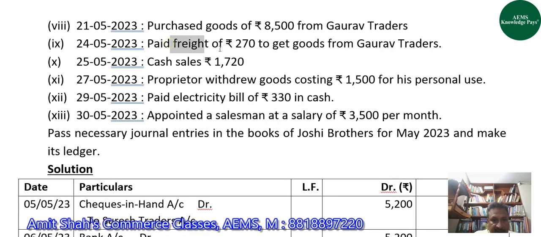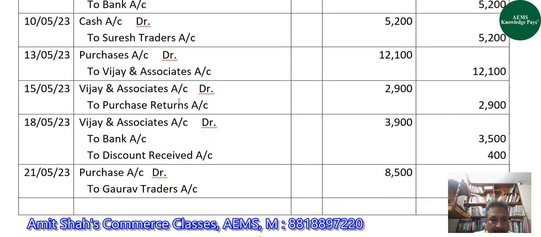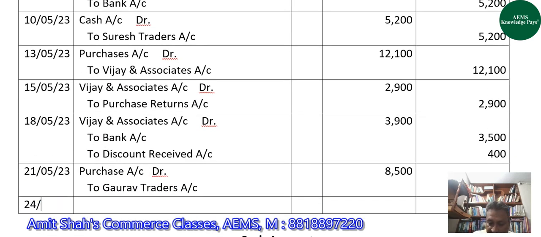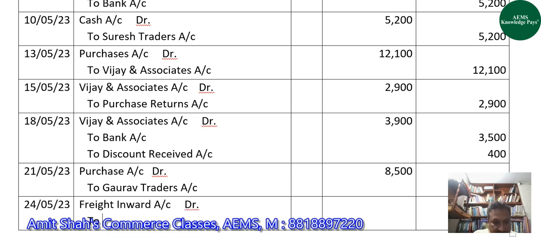Then, after this, the goods we purchased from Gaurav Traders, to get those goods to our business, we have paid freight of rupees 270 on 24th May. So on 24th May, we will debit freight inward account. Why? Because goods are coming in our business, and credit cash account with 270.